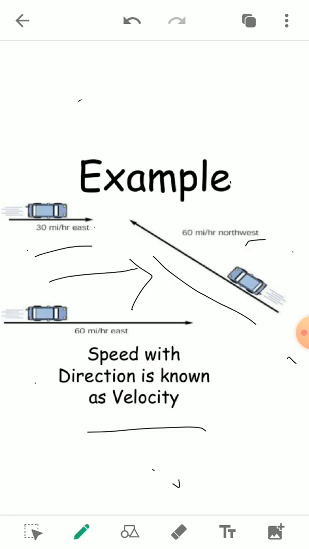So it is not determining the speed, but it is determining the velocity of an object. If the velocity and the time are given, we can find the distance by distance equals velocity into time.